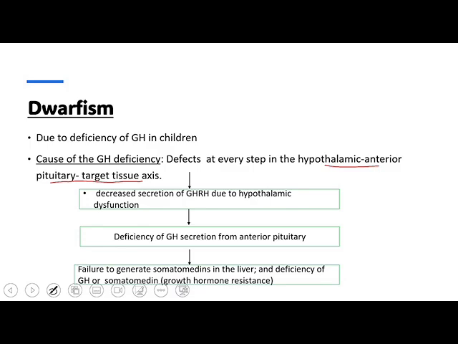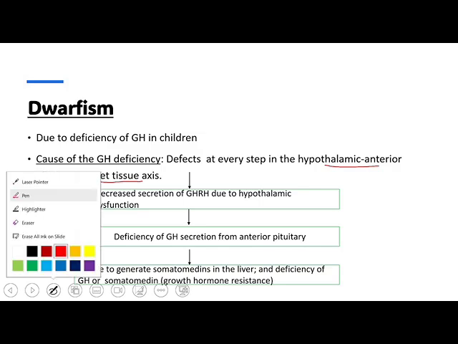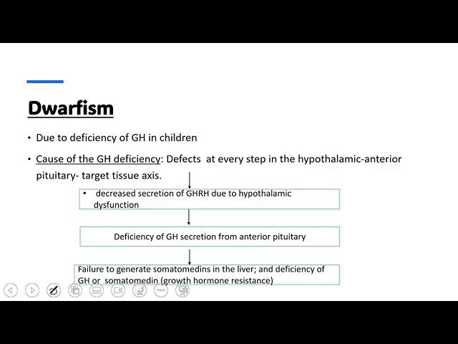And that happens due to the failure to generate the somatomedin, or insulin-like growth factor, from the liver, and the deficiency of growth hormone or somatomedin results in growth hormone resistance. Such things happen when there is any defect in the hypothalamic anterior pituitary target tissue axis.